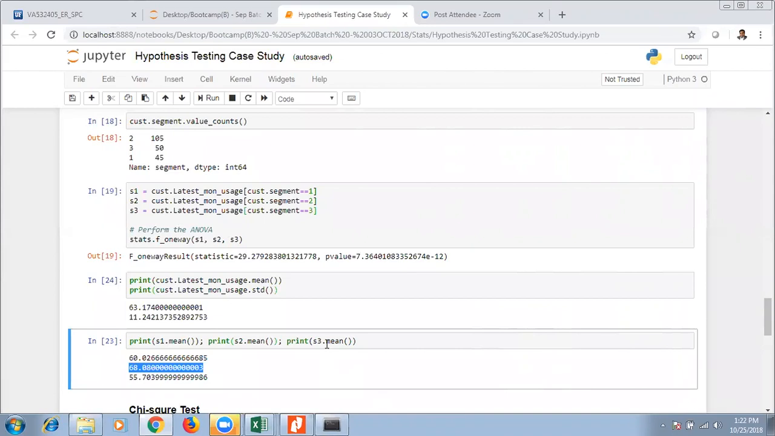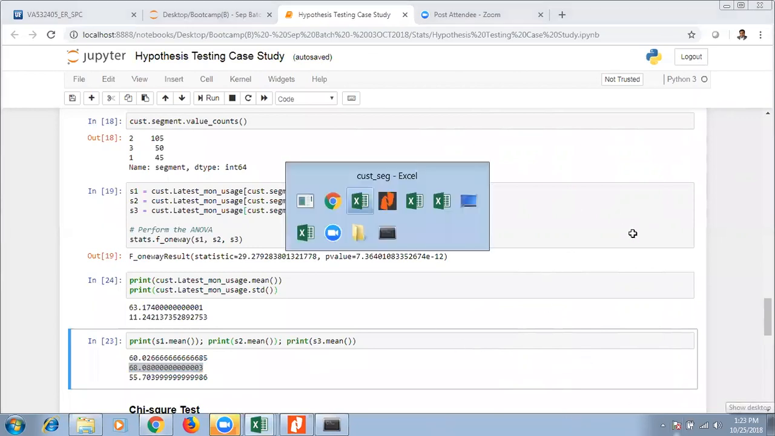So now, can you say that there is a relationship between segment and spend? Yes, right? Because different segments have different spends. That means segment is influencing spend. That means there is a relationship. That's how ANOVA helps you identify the relationship between categorical and numerical. Categorical is what? Segment. Numerical is what? Spend. Okay, so what is the next question?